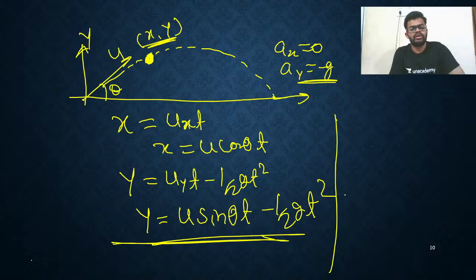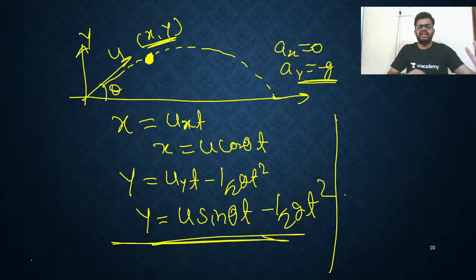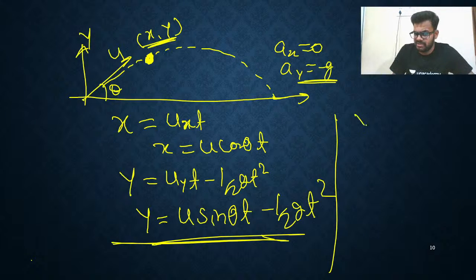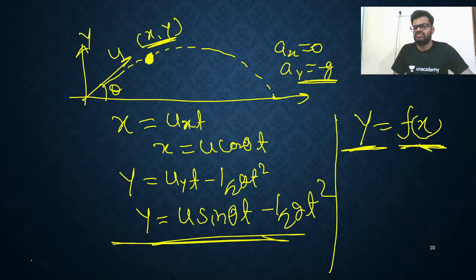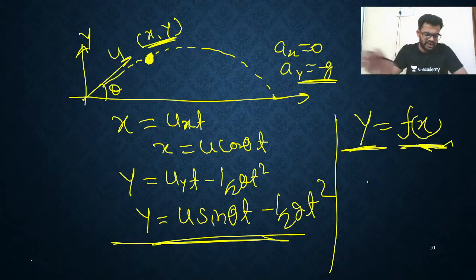Okay, my dear. The relation between the x coordinate and y coordinate of the particle at any time gives the equation of trajectory. That's all. Now how to find it? I told you the equation of trajectory can be given by y equals f(x), meaning the y coordinate is a function of the x coordinate. We are just going to relate these two.